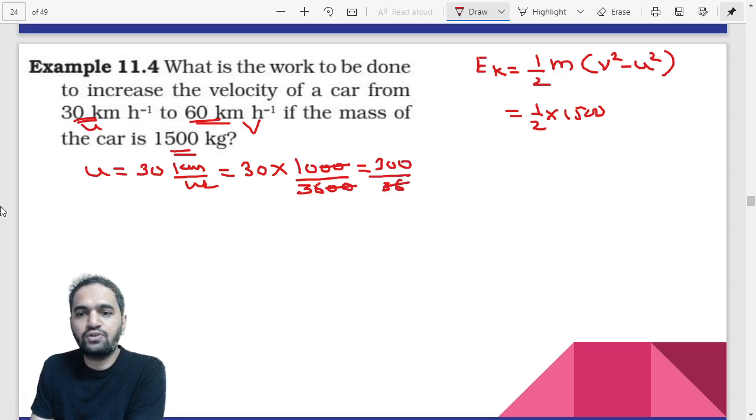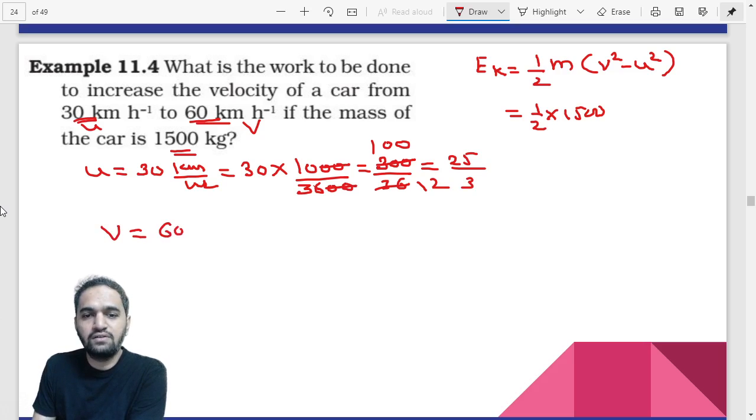So 4 nines are 36, and 5 is fine. Or either you can go with some shorter numbers if you want. That is totally up to you. So what is remaining is 300 divided by 36. Then you can divide by 4, because if you are not able to do the calculations with higher numbers, you can just divide by 3 and then divide by 4. That is up to you. How you want to do the calculations is totally up to you. Now you can divide by 4, that is 4 twos are 8, 4 5s are 20, and 4 3s are 12, so the answer is 25 by 3. What about v?